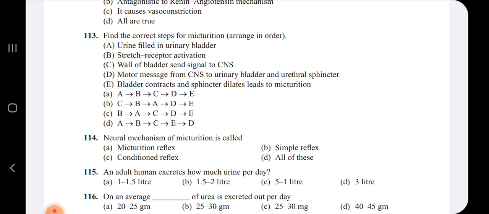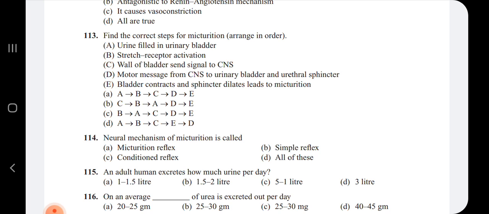Micturition is the process involved in the release of the urine. So in the case of micturition, the urine that is being formed every minute is going to get stored, or filled, inside the urinary bladder.